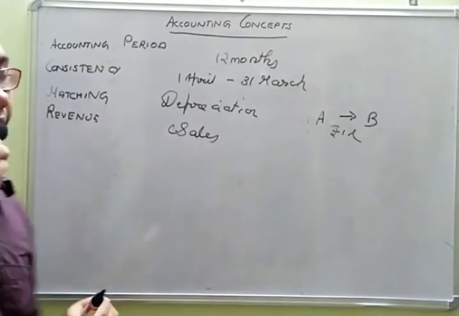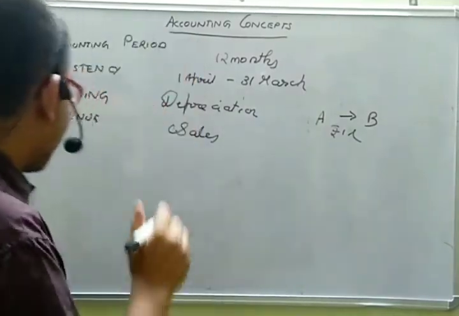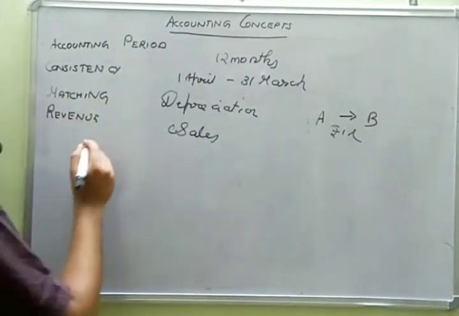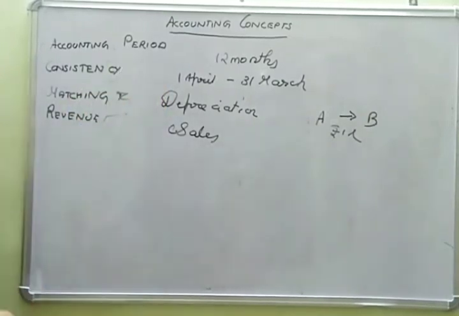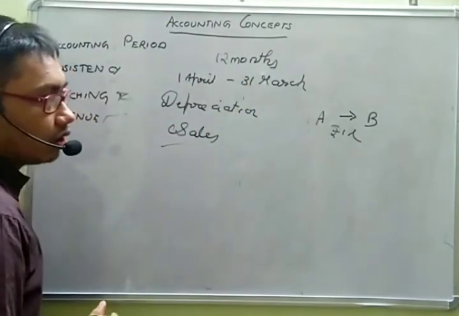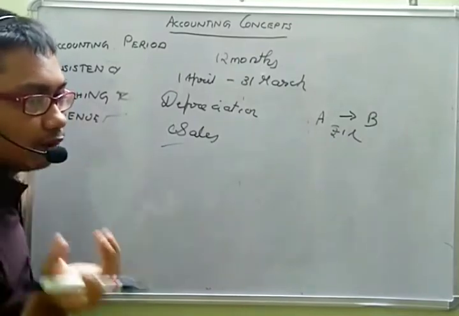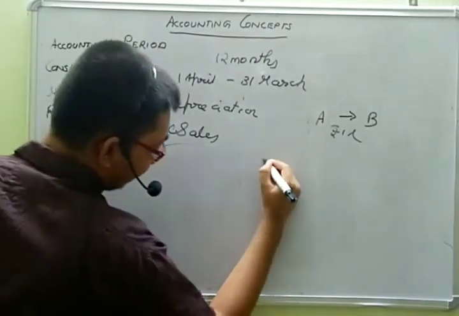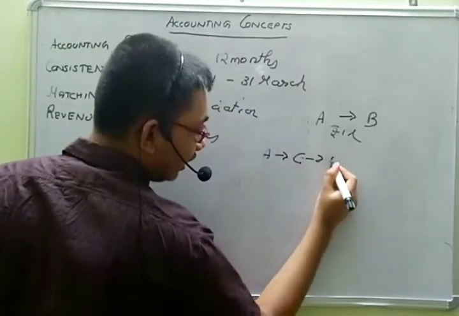So only then the revenue can be recognized. This is the concept. Now, what about matching? You have done this, he has done this contract for sale. Suppose A has arranged a broker and that broker is finding B. A is arranging a broker C and C is finding B.